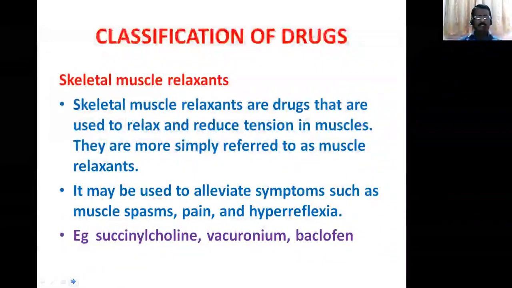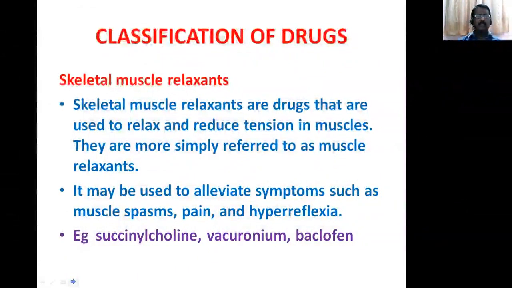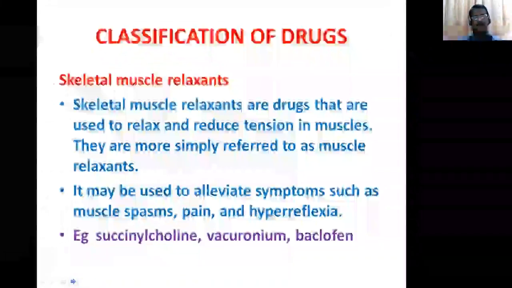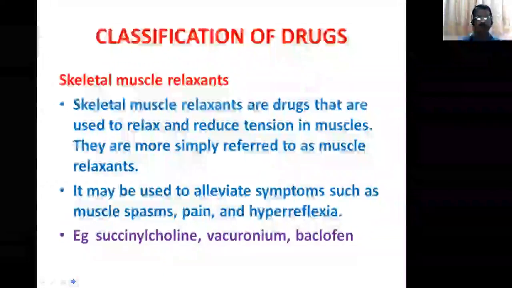Skeletal muscle relaxants. Skeletal muscle relaxants are drugs that are used to relax and reduce the tension of muscles. They are more simply referred to as muscle relaxants. They may be used to remove symptoms such as muscle spasm, pain and hyperreflexia. Examples: succinylcholine, vecuronium and baclofen. These are the drugs used in general anesthesia. Before administering anesthesia, we use muscle relaxants. At that time, we use scoline.